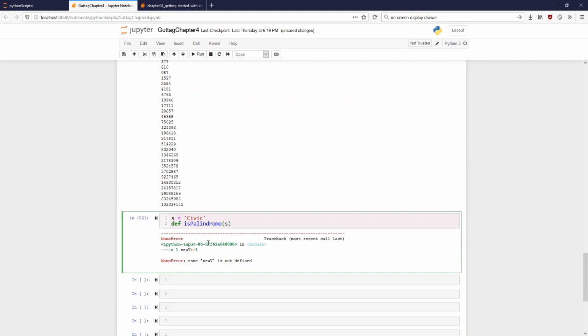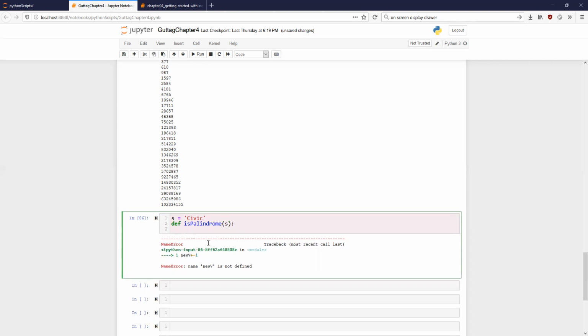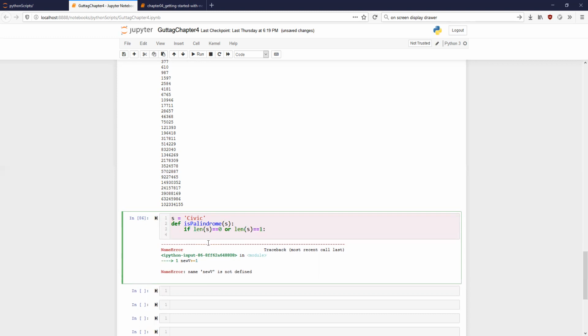Let us say string s is the input. What do we have next? If len, what does len give you? Length of s. If length of s is equal to 0 or length of s is equal to 1, then what is the answer?